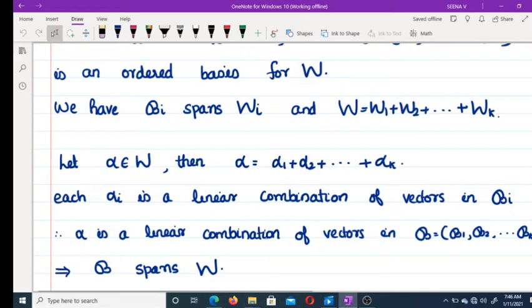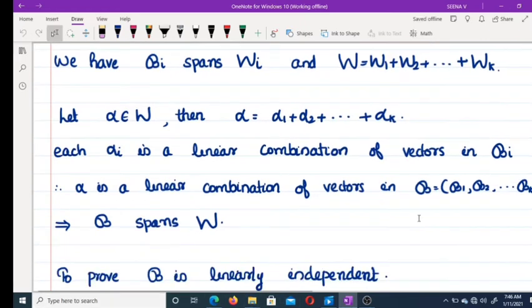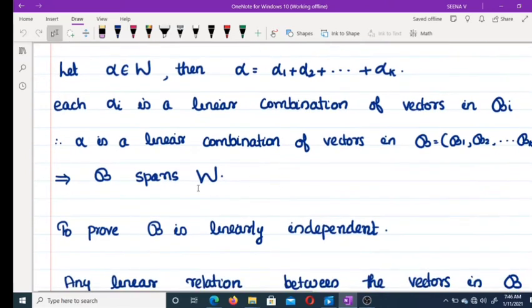Therefore, alpha is a linear combination of vectors in B equal to B1, B2, etc., Bk. Because each alpha i is a linear combination of vectors in Bi. That means this total alpha is a linear combination of vectors in B1, B2, etc., Bk. This implies B spans W.